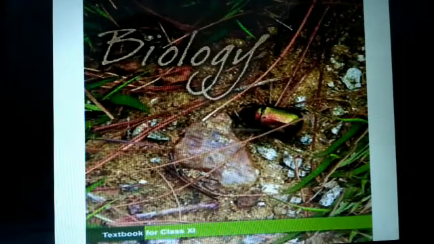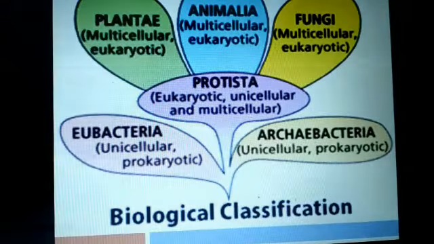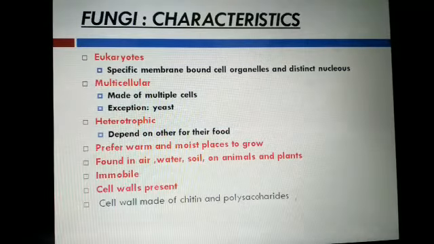Hello student, today we are going to continue chapter 2, biological classification. Student, in my previous video we discussed kingdom Monera and kingdom Protista. Our topic today is kingdom fungi. First of all, we read the characteristics of kingdom fungi.